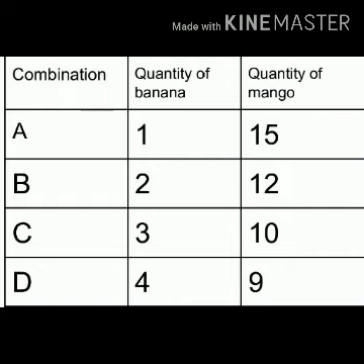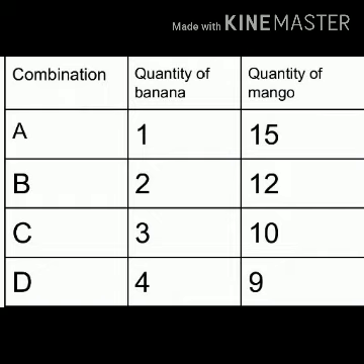So in the table you can observe that, as I said in the meaning, it's a combination of two goods, right? Here we have combination A, which contains two goods, mango and banana. Combination B is the same. Here the consumer may opt according to his wish. If he wants to consume more mango, then he will definitely opt for combination A, because it contains 15 units of mangoes. And if he opts for combination D, he will consume more banana than mangoes. So according to the consumer's taste and preference, he will opt for a combination.